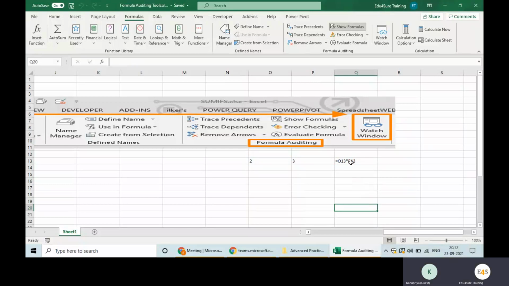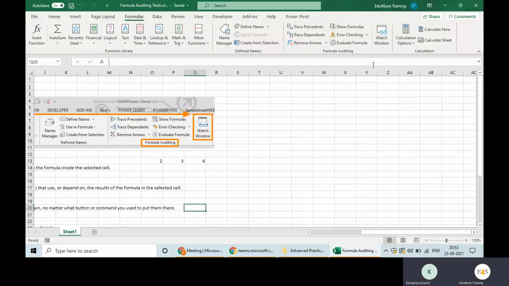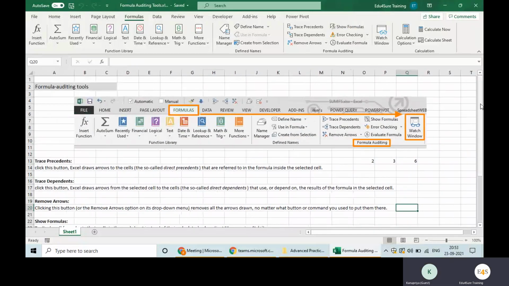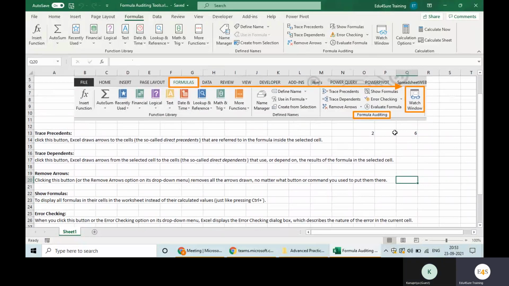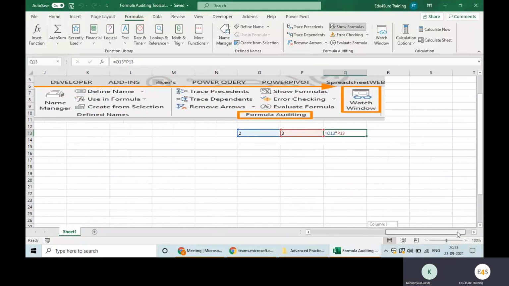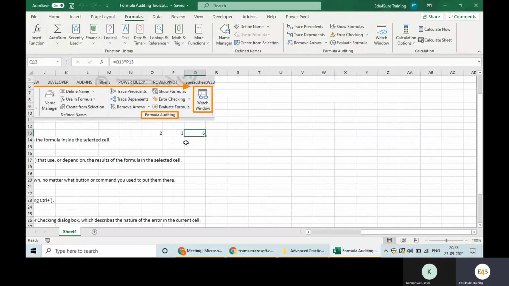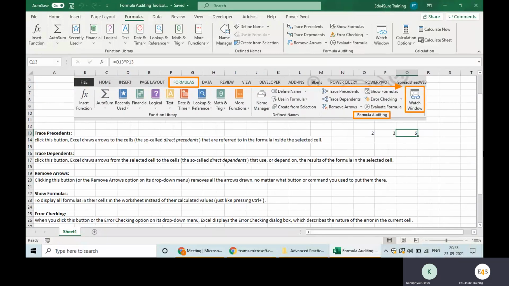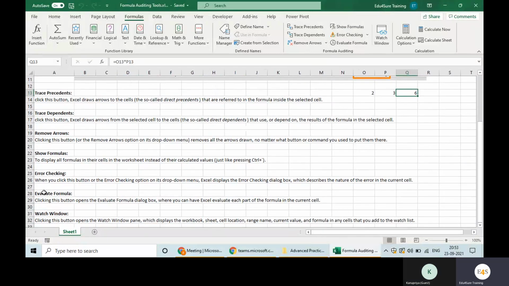Okay. So we can do this by double click as well, I guess. Yes, but if you want to see it here, not here, then you can use this tool. And when you click again on the show formulas, you will get the value back. Like you clicked on it, you got the formula. Now you click on it again, you will get the value, right? Okay, what else?